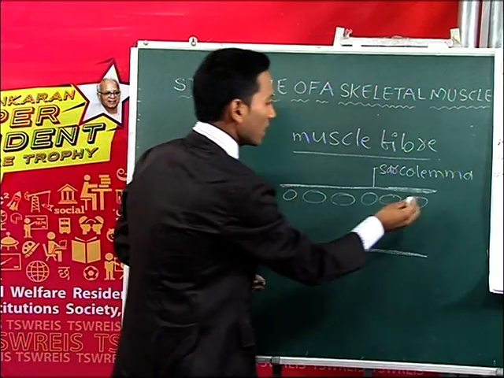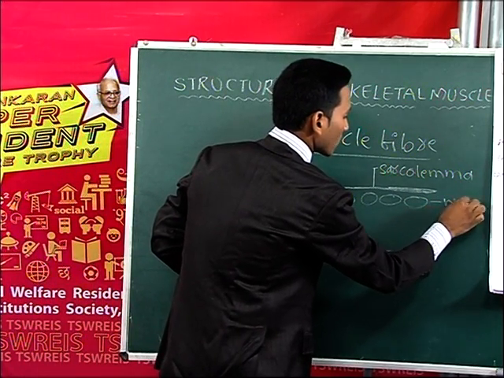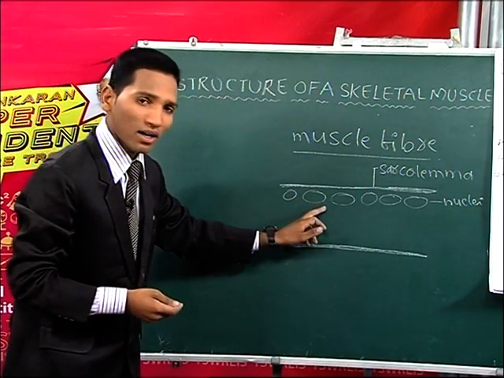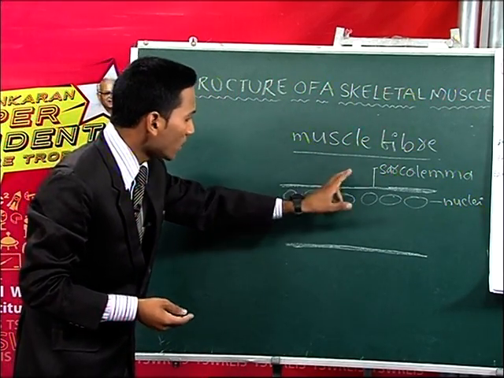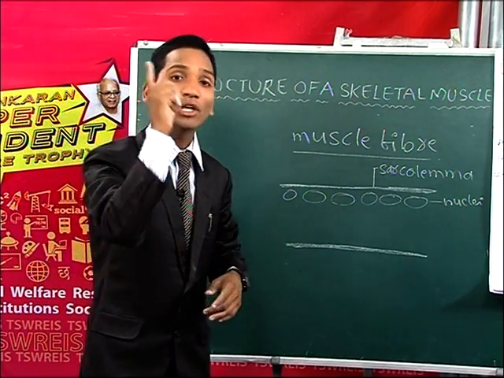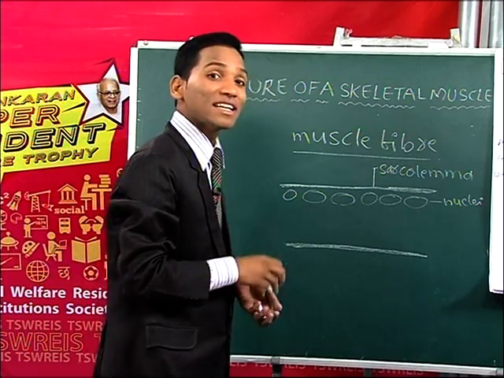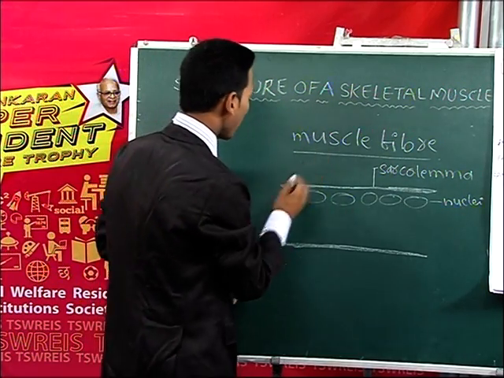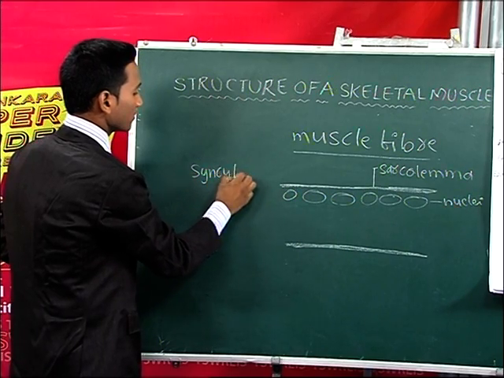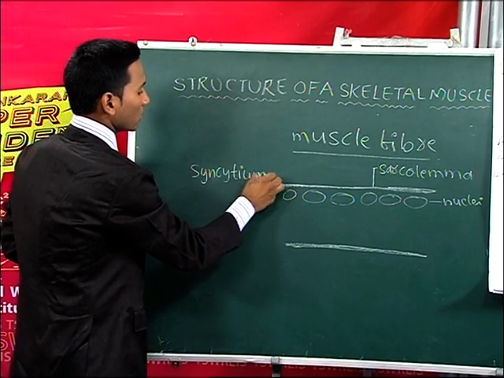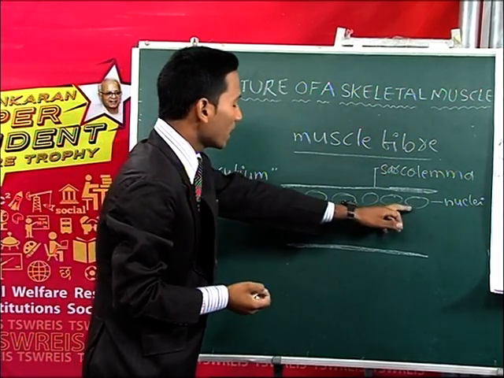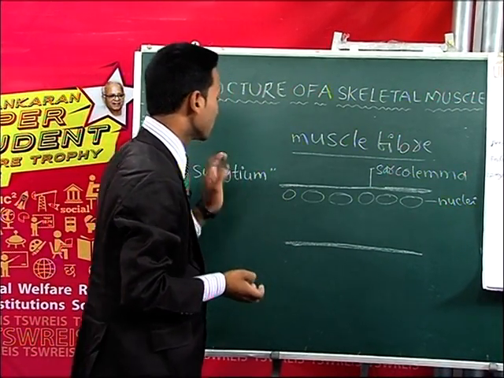So these are the nuclei. These nuclei are more in number. So the muscle fiber is multinucleated, having more than one nucleus, and that is called a syncytium.